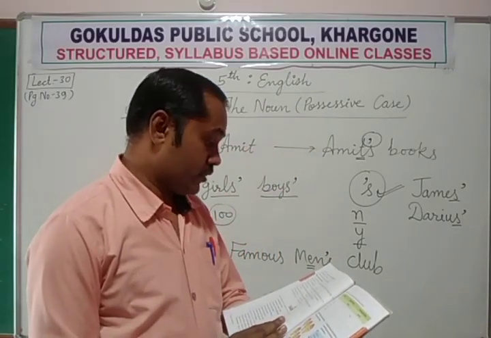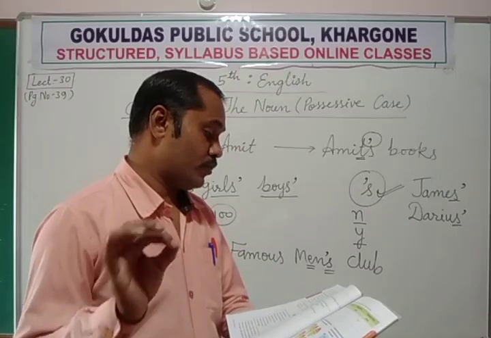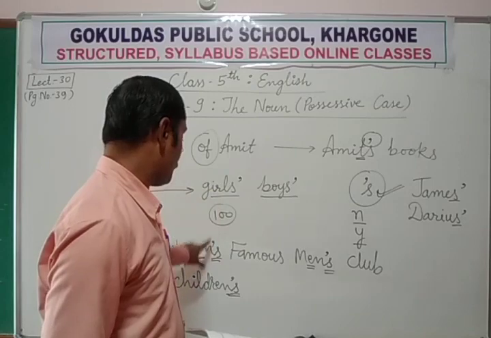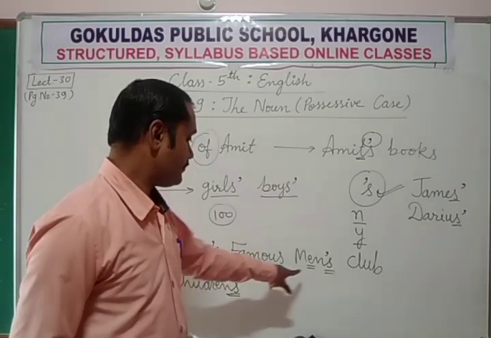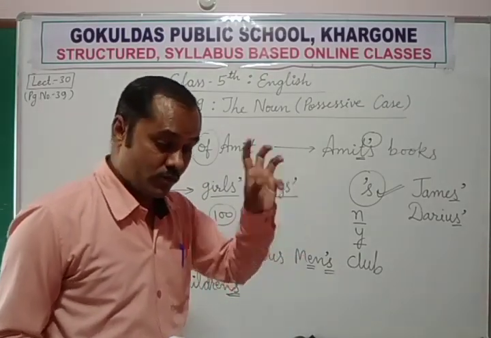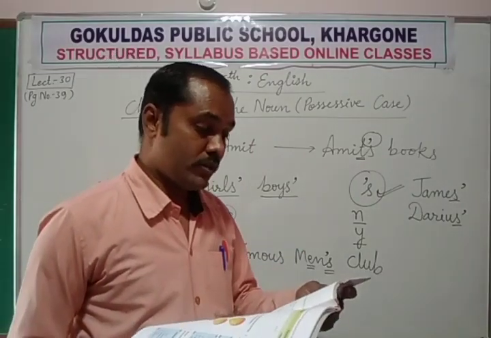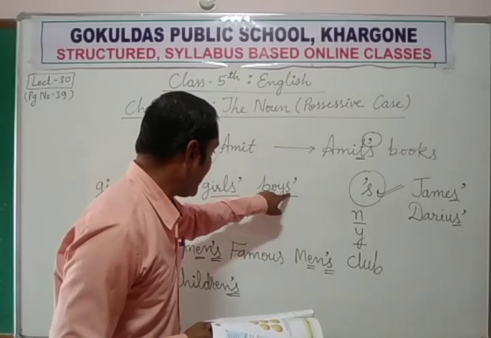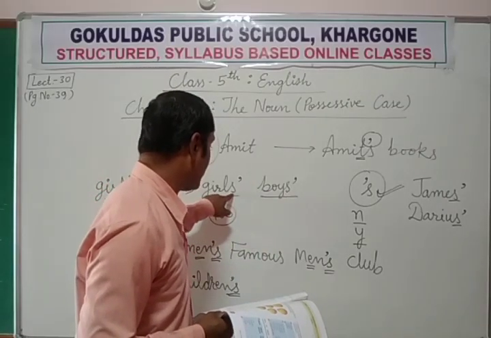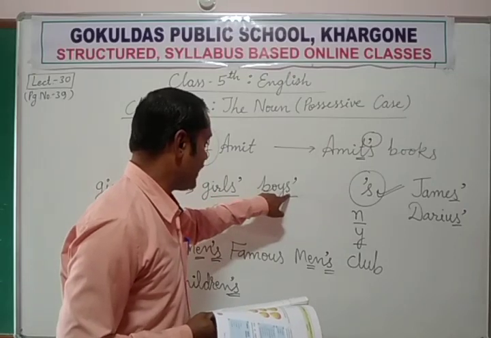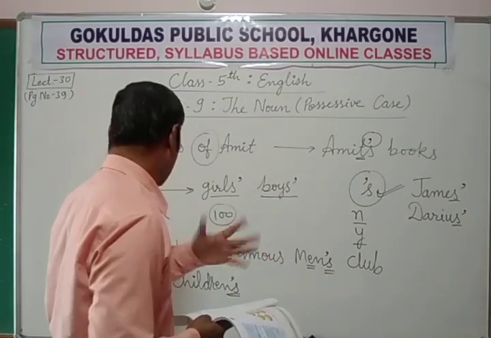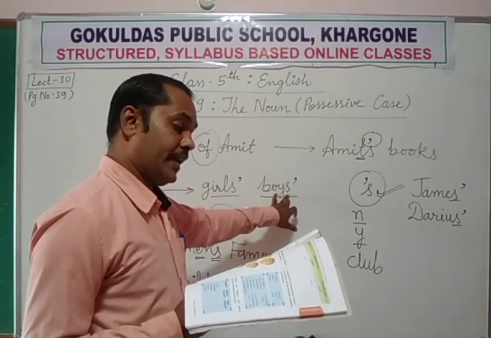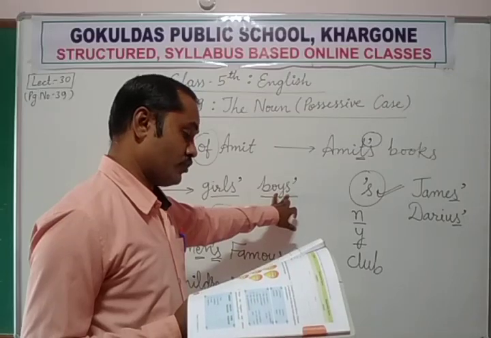These sentences show that the possessive case of a plural noun, these are plural nouns, that ends in s, just like this plural noun is ending with s, is formed by adding only an apostrophe.